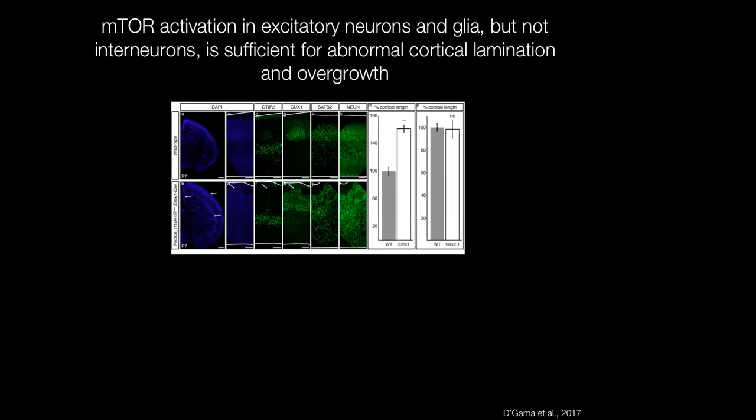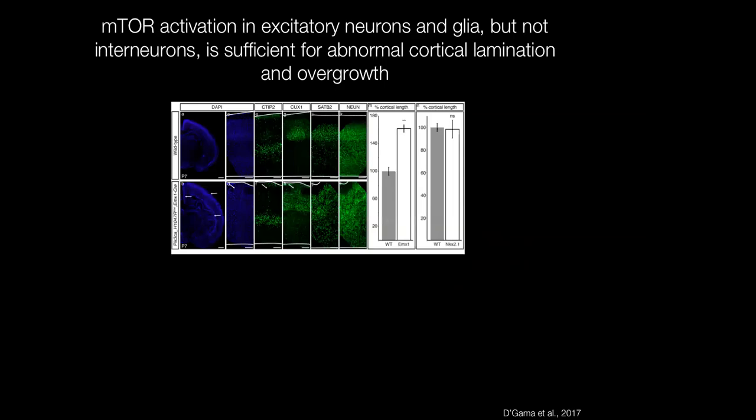To further investigate the critical cell types, working with two postdocs in the lab who did this mouse work, we developed two mouse models where mutant PIK3CA is expressed that allows for mTOR activation. And this expression was limited to either the dorsal telencephalic lineage, which gives rise to most of the excitatory neurons in the brain, or to the interneuron lineage, which will give rise to those inhibitory interneurons in the brain.